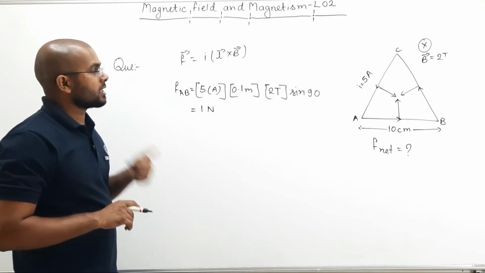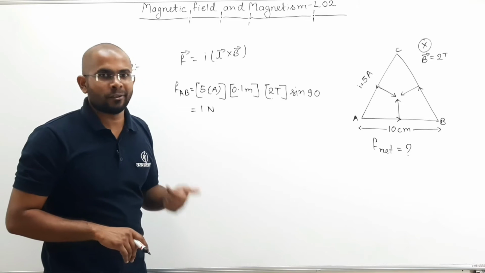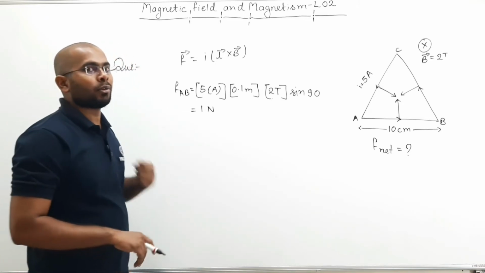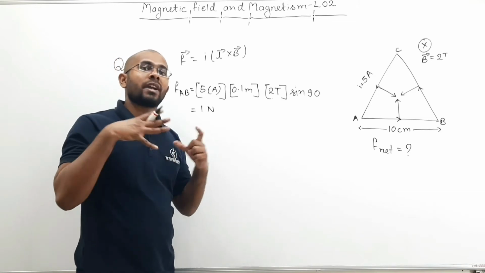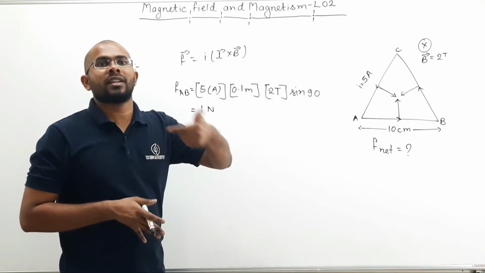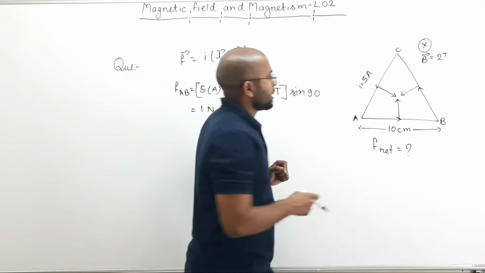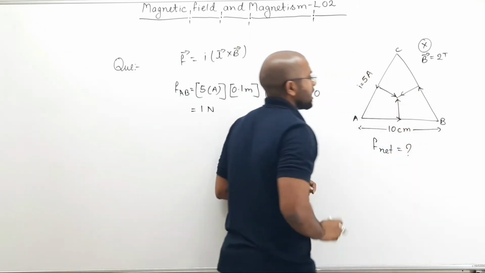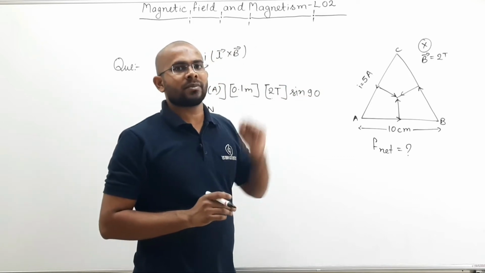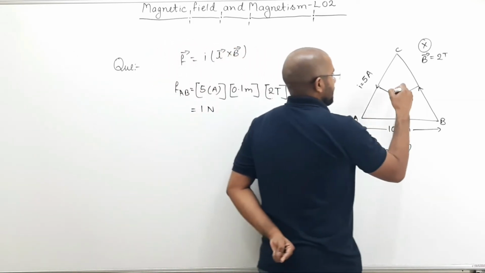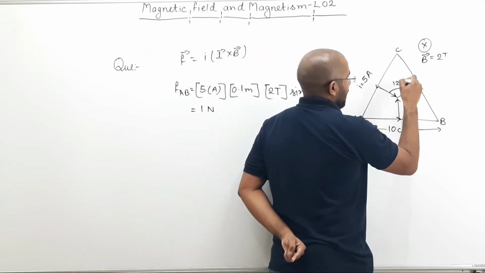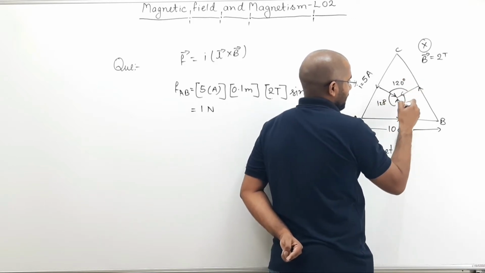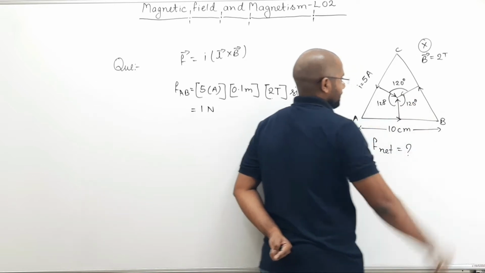Now, is the total force 3 Newton? No, because force is a vector quantity and total force has to be taken as vector sum. You cannot just add. So here if you observe, if all these forces are directed towards the circumcenter, then the angle will be how much? 120 degree, 120 degree, 120 degree.